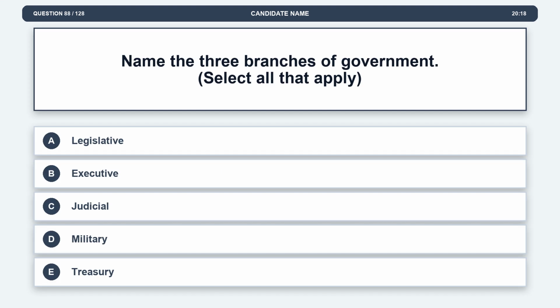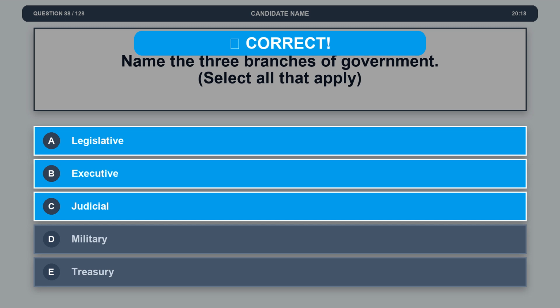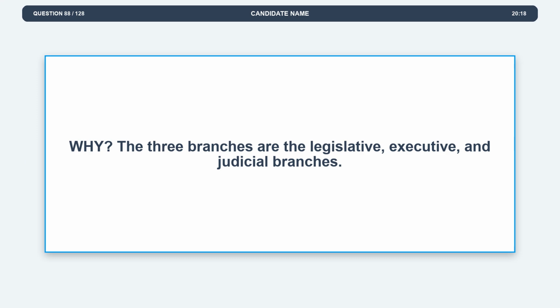Question 88. Name the three branches of government. Option A, legislative. Option B, executive. Option C, judicial. Option D, military. Option E, treasury. The correct answers are options A and B and C. Option A, legislative. Option B, executive. Option C, judicial. Explanation: the three branches are the legislative, executive, and judicial branches.